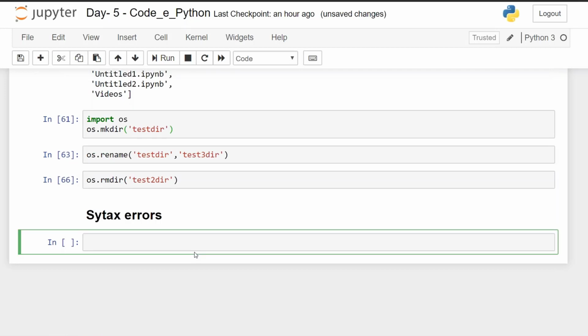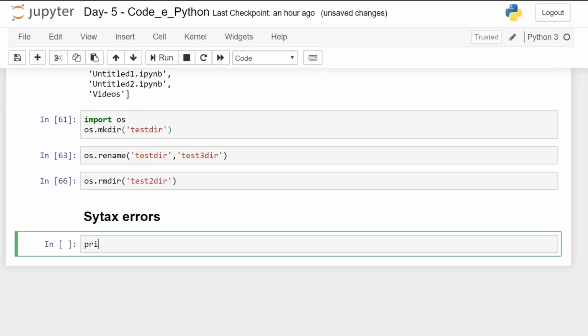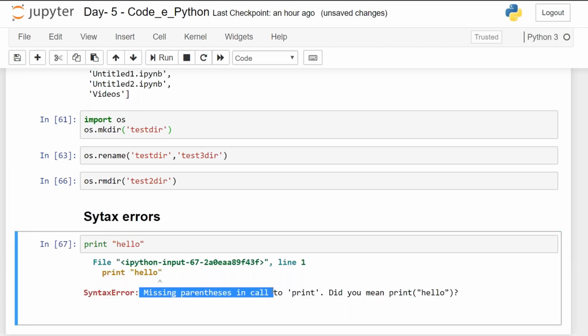Next up, we'll start with errors and error handling. So let me tell you about errors, then we'll talk about how to handle them. If I print hello like this, it will give me an error, missing parenthesis. We call it a syntax error.